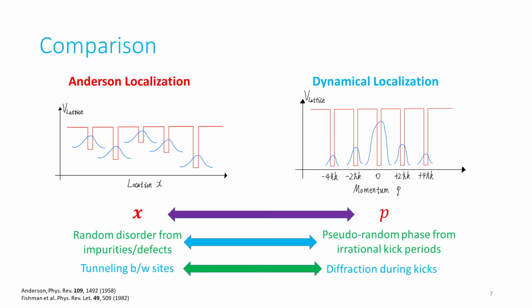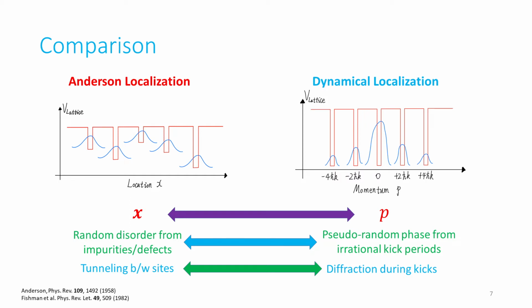In condensed matter systems, the Anderson localization is a localization in real space. Here on the left, I have made a rough sketch of a 1D lattice, where the vertical axis is the lattice potential and the horizontal axis is the location in the lattice. The randomness of the lattice depth at each site leads to destructive interference in wave functions when particles attempt to tunnel between adjacent sites, which then halts the transport in the long time limit.